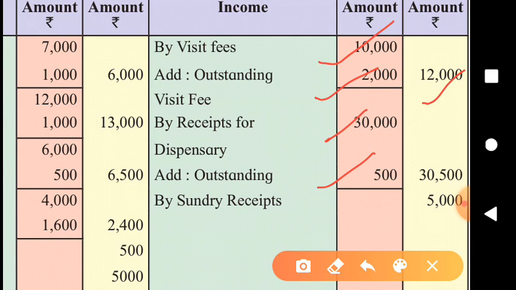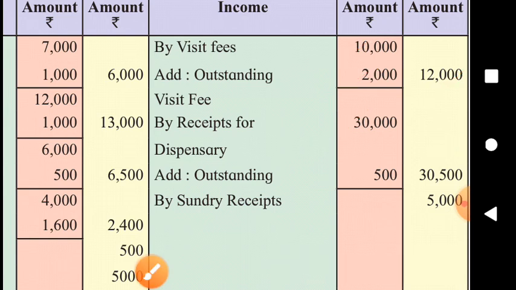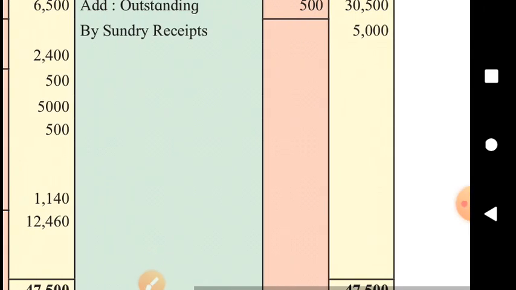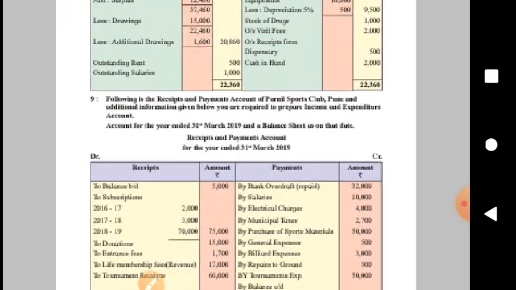So total income under this head is now 30,500, and this accrued income is also eligible to be shown on the asset side. Has it been shown on the asset side? Just confirm it.